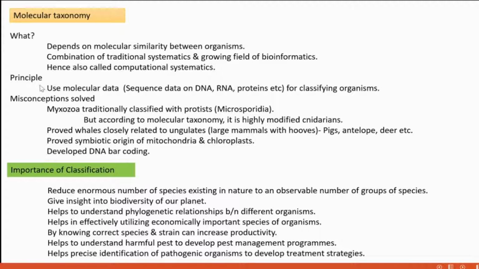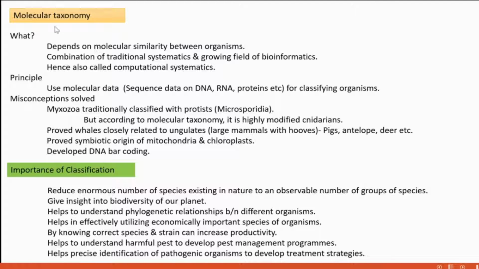That's the main principle. Some misconceptions, some mistakes that we had earlier were solved with the advent of molecular taxonomy. Which are the misconceptions? Before the advent of molecular taxonomy, Myxozoa were classified with the protists.